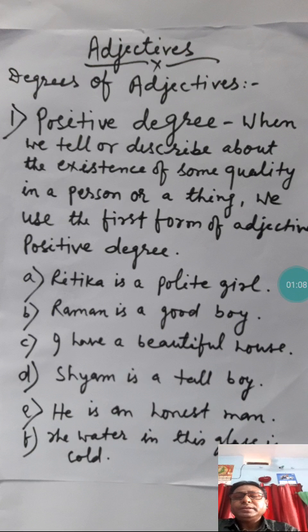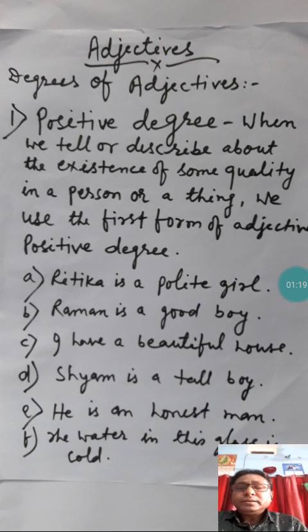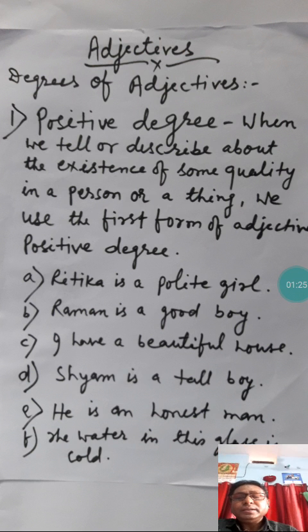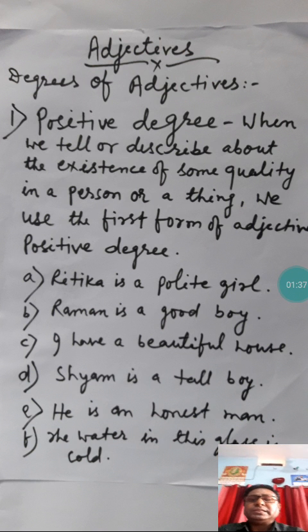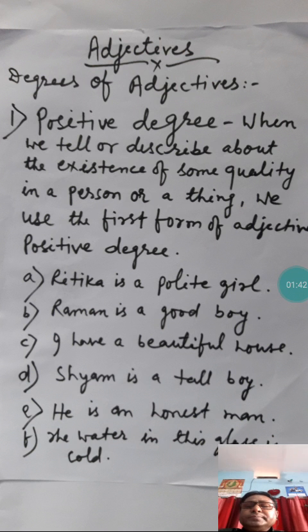And you have learned there are 9 kinds of adjectives: adjective of quality, adjective of quantity, adjectives of number, demonstrative adjective, distributive adjective, emphasizing adjectives, possessive adjectives, interrogative adjectives, and proper adjectives. You have already learned all of them. Proceeding and adding something new, we shall learn today degrees of adjectives.